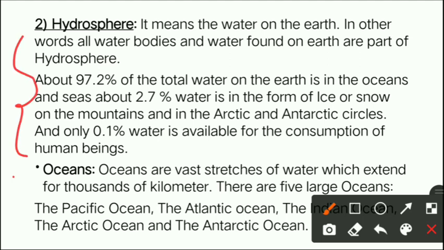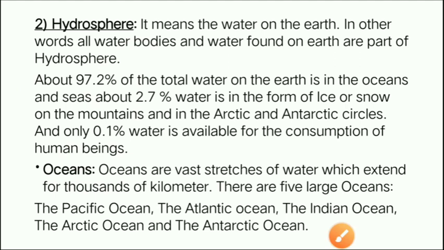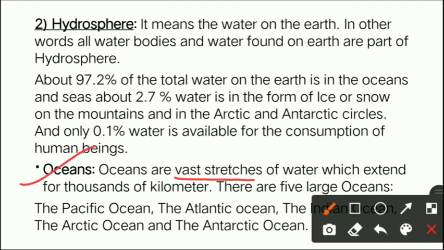Now coming to the next topic, which is oceans. Oceans are a part of the hydrosphere. Ocean is also a water body, right beta? Now let us understand what is known as an ocean. What are oceans, beta? See the sentence here. Oceans are vast stretches of water which extend for thousands of kilometers. Vast stretches of water means the oceans are a vast area, expanded and extended for thousands of kilometers.